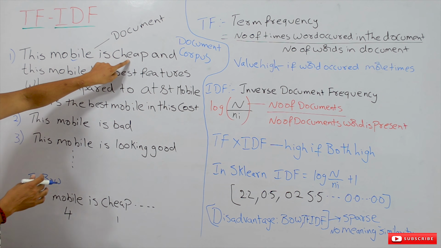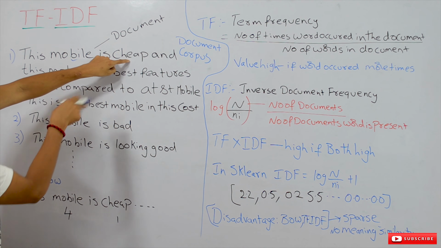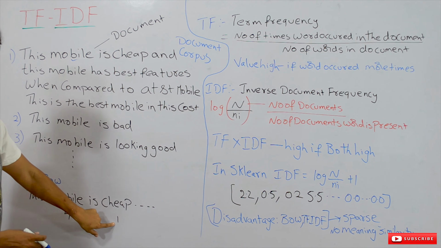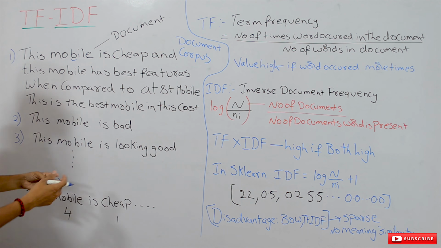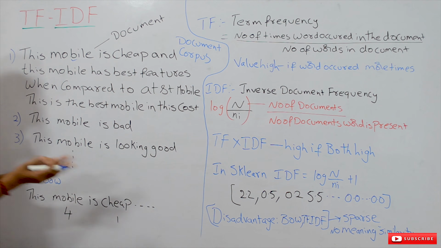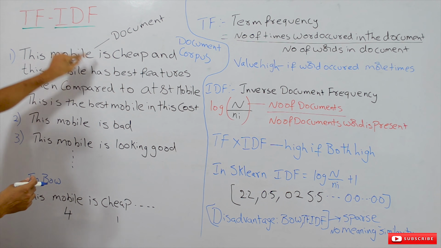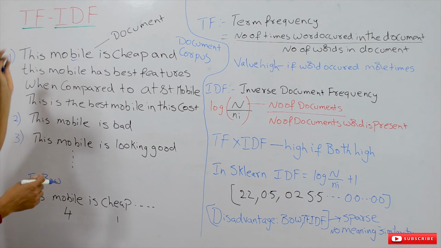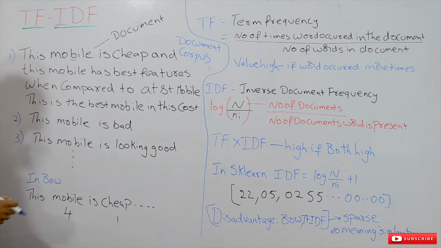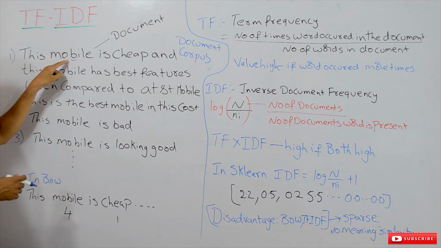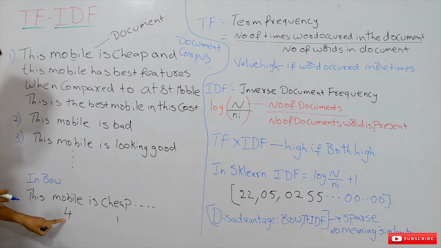Like that, how many times has the word cheap occurred in this document? One time. This is the concept of bag of words. So what is bag of words doing? Bag of words assigns numerical values to the words in this document based on the occurrence, how many times it occurred. So mobile has occurred 4 times. That's why it is given the value 4.